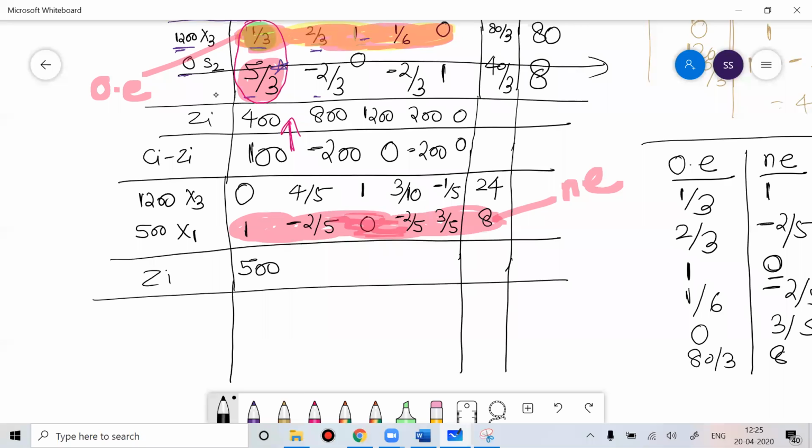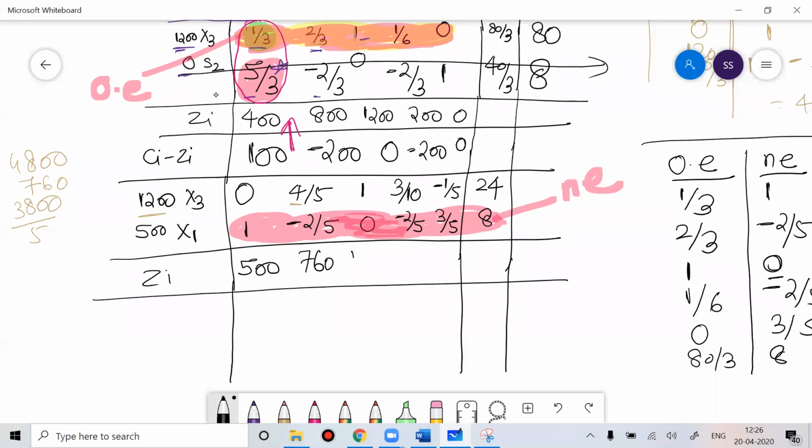This is 1200 into 4, so 12 fours give 4800 minus 1000, that is 3800 divided by 5, which gives 760. So we'll get this value, 760.